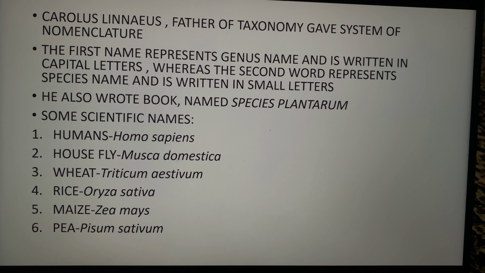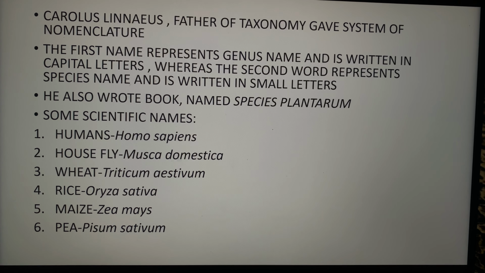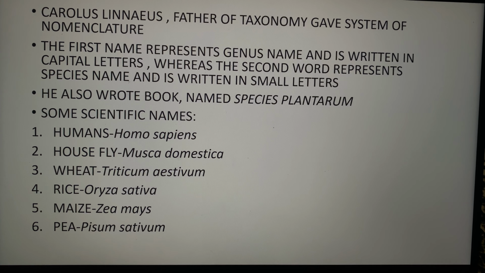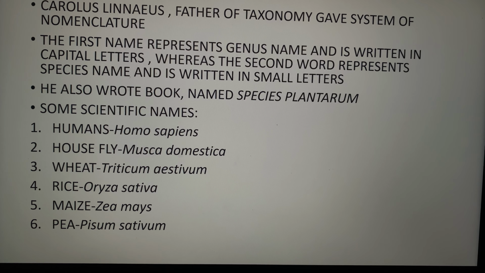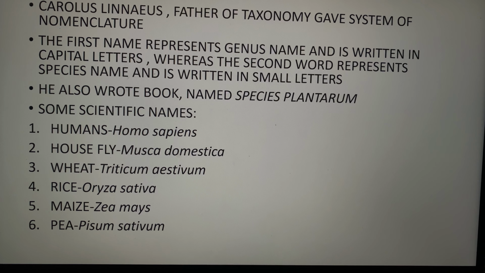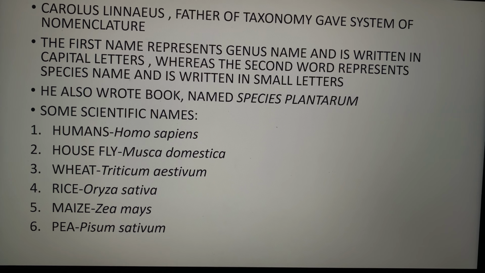Next is Carolus Linnaeus, father of taxonomy, and he gave the system of nomenclature. The first name should be in capital letters and it is the genus name, whereas the second word will always be written in small letters, which will represent the species name. He also wrote books named Species Plantarum and Systema Naturae.